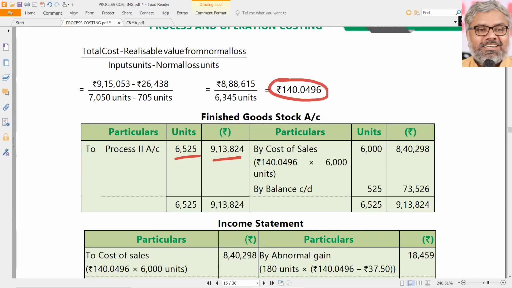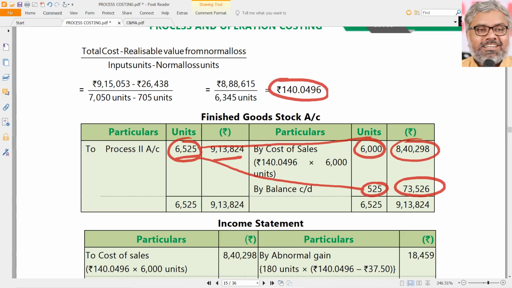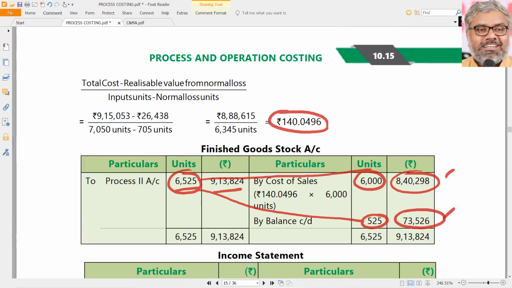But in this, there is a closing stock of 525. So simply speaking, you have to split this 6525 into closing stock and cost of sales. How much is cost of sales? Whatever it is for 6,000 units, that is cost of sales. Whatever it is for the closing stock of 525 units, that is the value of closing stock. So we know this is the total cost of manufacturing 6525 units. All we are doing is finding how much is stock and how much is cost of sales. Stock is 73526. That is the closing stock of finished goods, by the way. And cost of sales is 840,298.